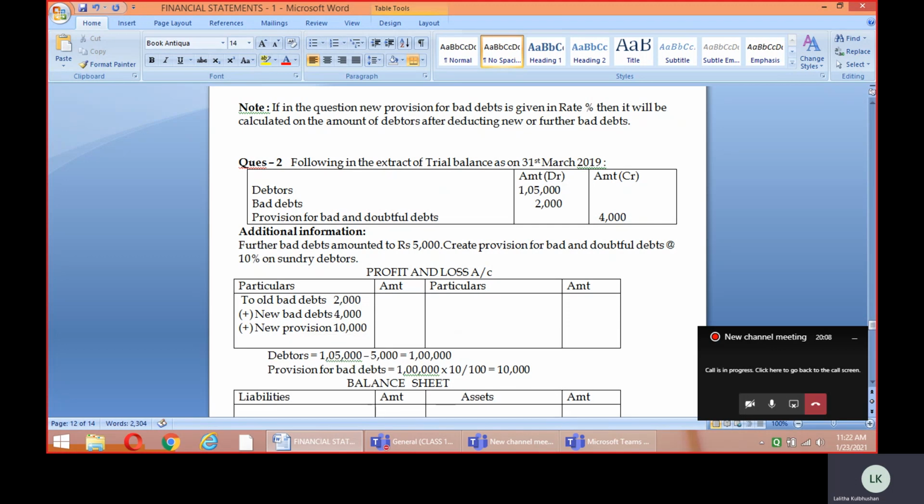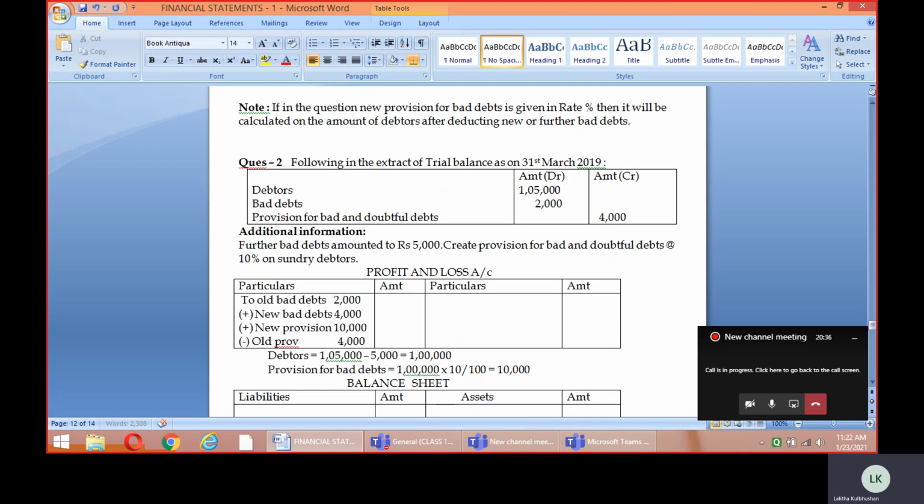Now I can see that there is an old provision. It's of no use accumulating the old provision, so let's find out the difference between the old and the new. That will be the value of the provision which is to be utilized during this particular year. The old provision means the one which is given to you in the trial balance. So how much is the old provision given to you in the trial balance? It's 4,000. Okay, children, what's the amount we should show here?